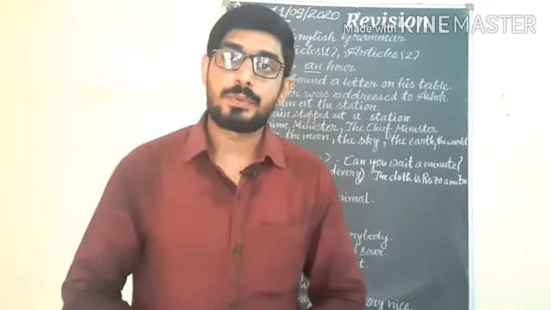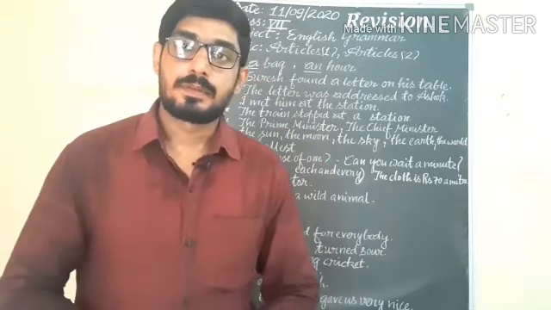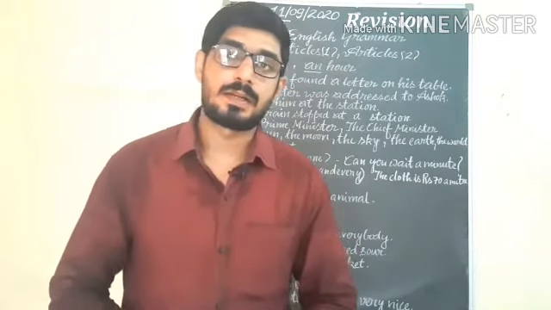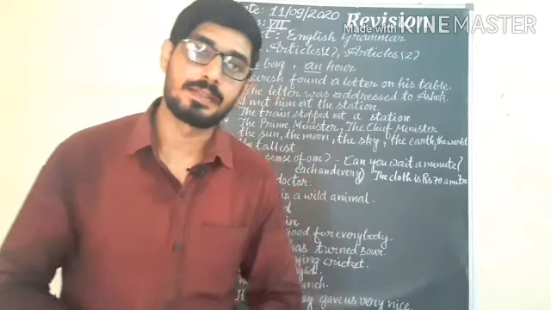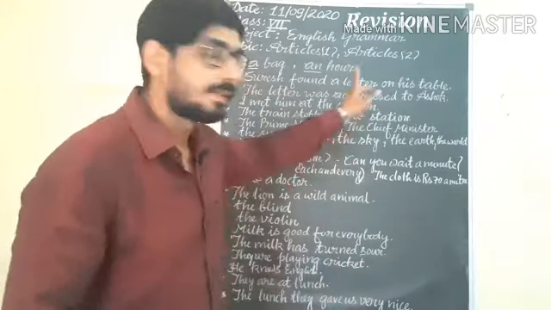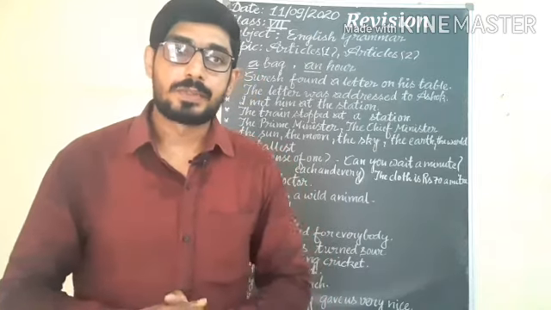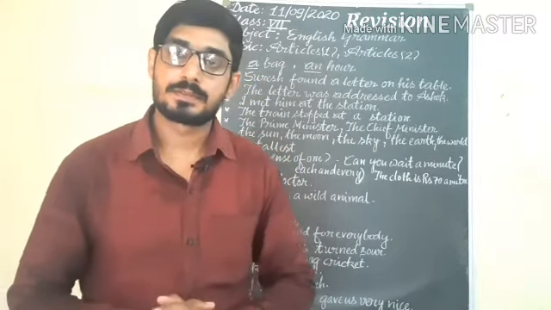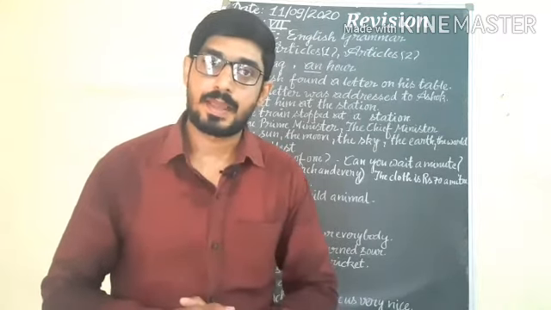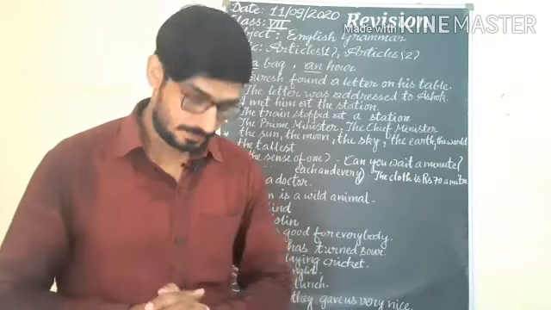Today we are going to revise English grammar. We will start the revision from chapter number 7, Articles. Students, you know that the little words the, a and an are called articles.